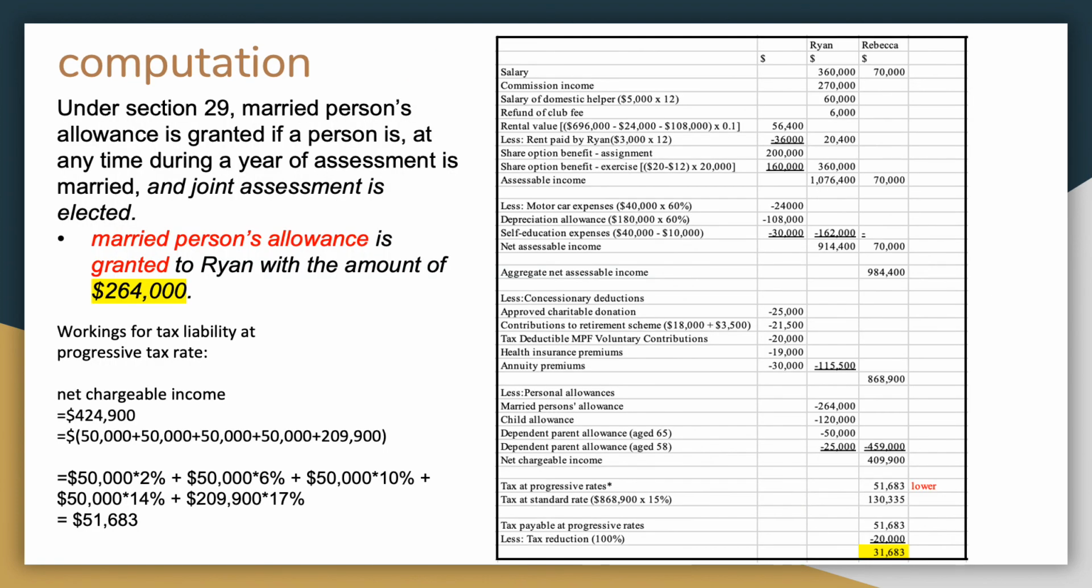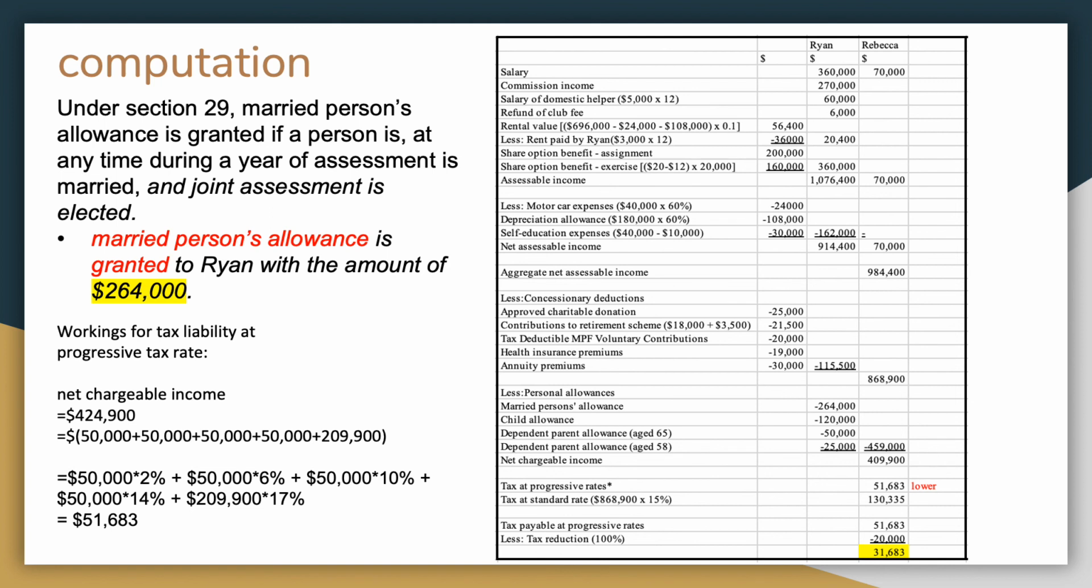Under Section 29, married person's allowance is granted if the person is at any time during the year of assessment married, and joint assessment is elected. Also note that no person may be granted both basic allowance and married person's allowance. In this case, Ryan and Rebecca are husband and wife. Therefore, married person's allowance is granted to Ryan with the amount of $264,000.